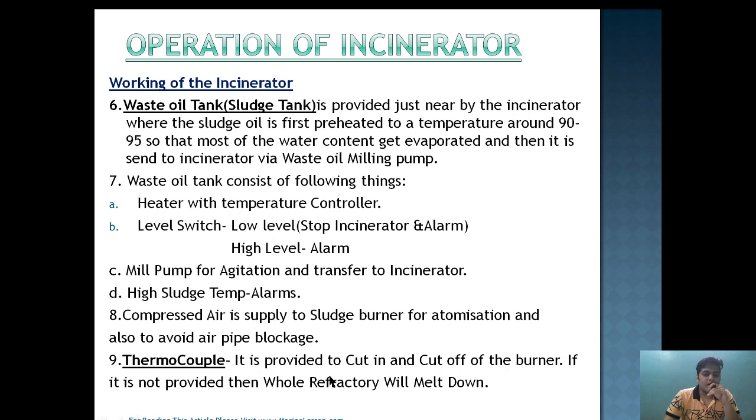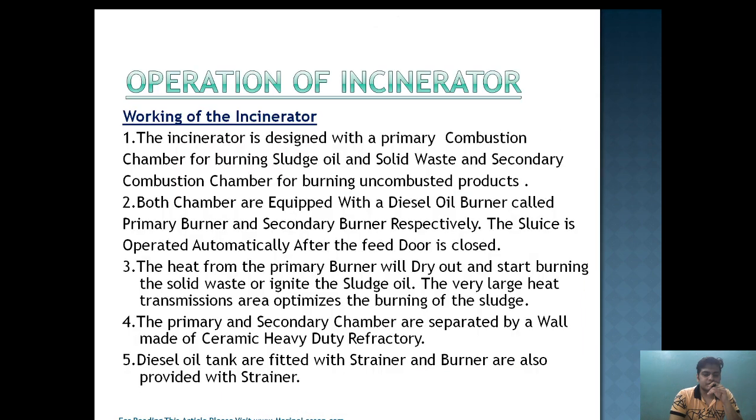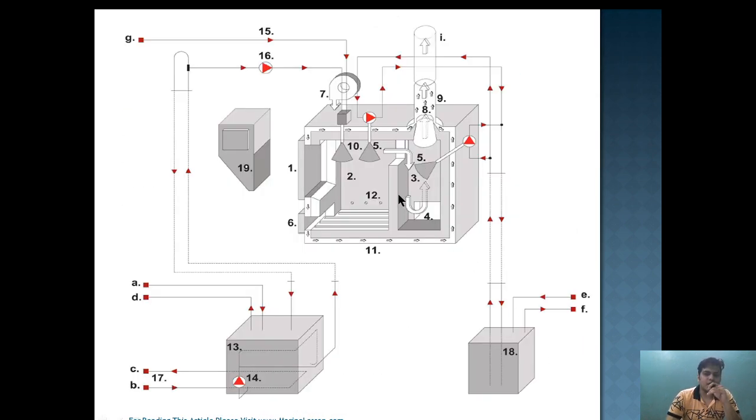A thermocouple is provided to cut in and cut off the burner. If it is not provided, the whole refractory will melt down. Very important point. Now what will happen? A thermocouple is provided in the secondary area. This thermocouple will monitor the temperature, and if the temperature has exceeded a certain limit, it will stop the burning of the primary sludge or secondary sludge burner so that the temperature doesn't exceed the limit. Means if the temperature is going above 900 degrees Celsius, it will stop the operation and it will continue the blower. And once the temperature comes down to 800 or 750, at that time it will again start the process.